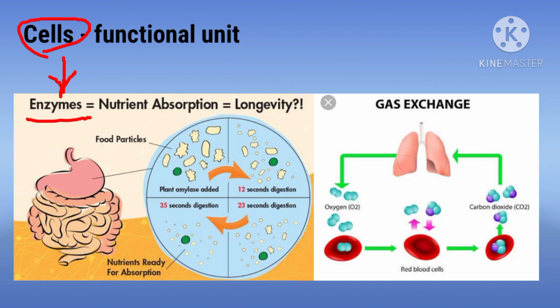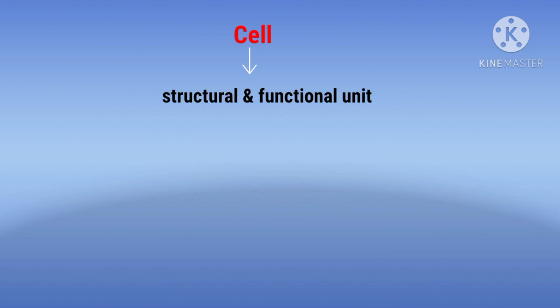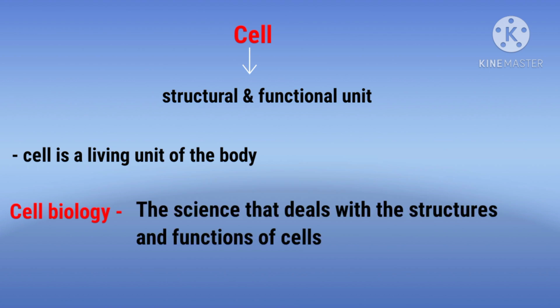Likewise, gases such as oxygen and carbon dioxide get attached to the blood cells and get transported to all the parts of the body. This is why the cell is considered as the structural and functional unit of life. The cell is the living unit of the body, and the science that deals with the structure and functions of the cell is called cell biology.